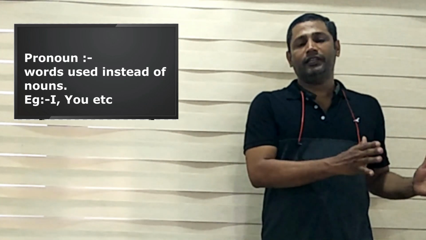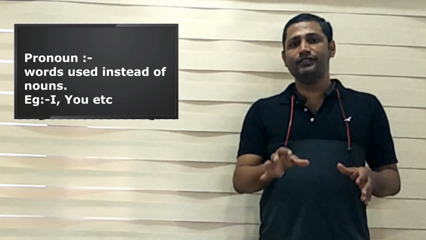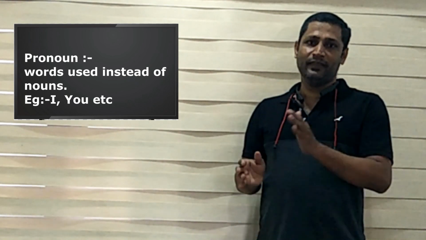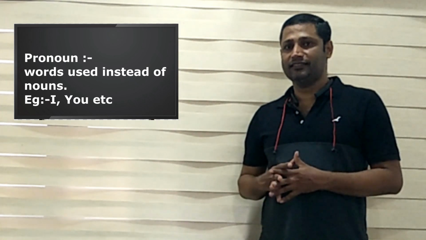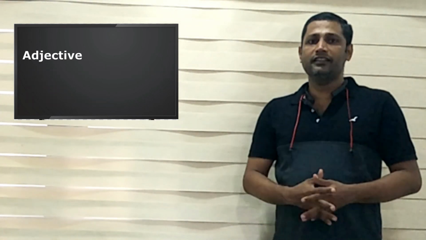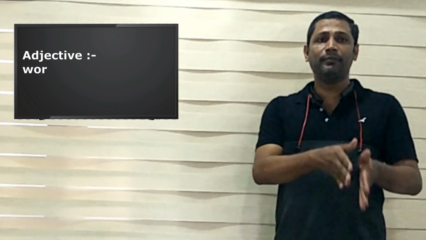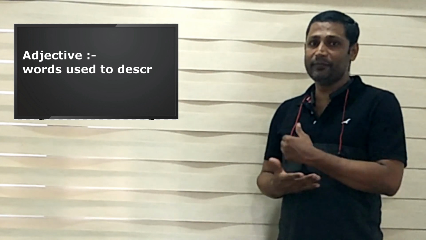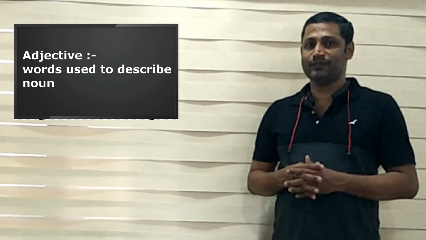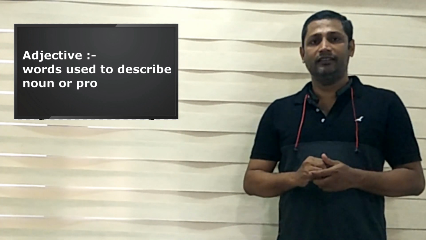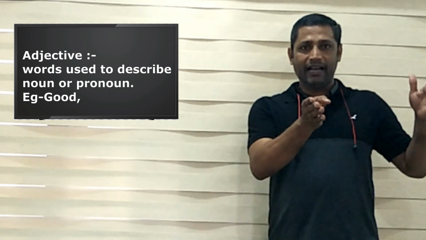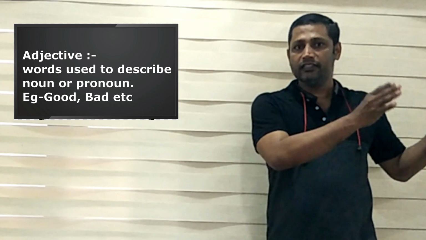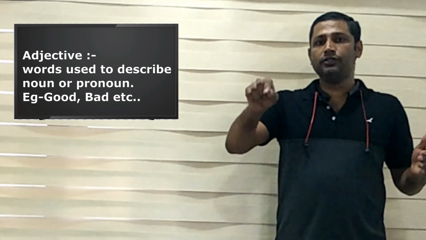Now we have learned nouns and pronouns. Then next we are going to study adjectives. Adjective means words used to describe nouns or pronouns. For example, good. We can add the adjective with the noun: Raju is good.